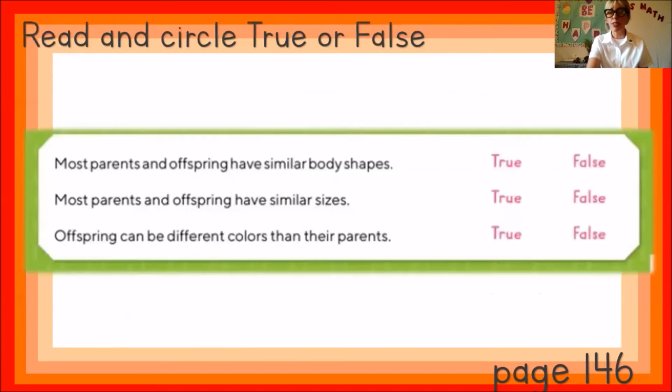Now, let's answer the exercise below. Most parents and offspring have similar body shapes. What do you think, Sophia? True or false? Let's check. It is true. Remember that they talk about the dog. They have similar fur, similar size of their ears. Now, the next one says, most parents and offspring have similar sizes. What do you think, Omar? Is it true or false? Let's find out.